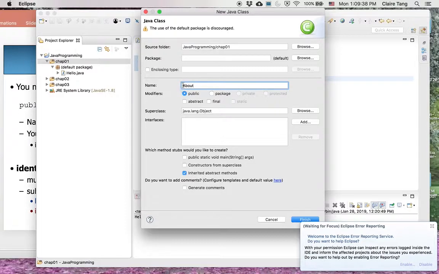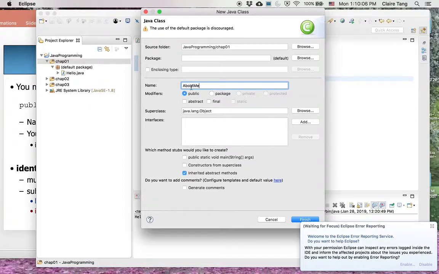For a class name, we have an uppercase for the first letter. If we want two words, let's say about me, we put those two together, and every word is capitalized.